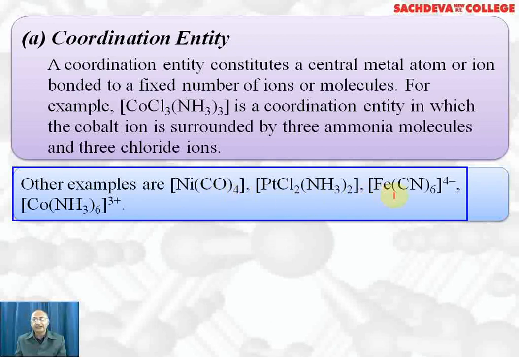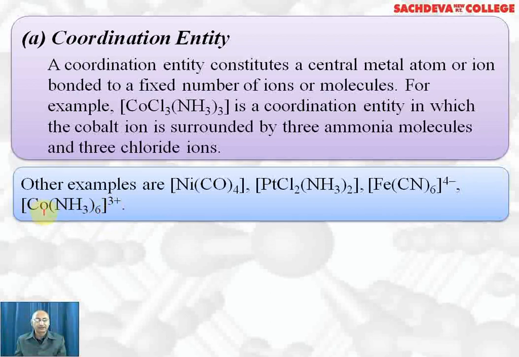In Fe(CN)6 4 minus, that is the ferrocyanide ion, which is the common name of this complex ion, the coordination number of iron is 6 and it is an octahedral complex, and the oxidation state of iron is +2 because cyanide is -1, so +2 minus 6 equals -4. And cobalt with ammonia forms an octahedral complex with coordination number 6 and 3 positive charge is the primary valency of cobalt, or oxidation state.